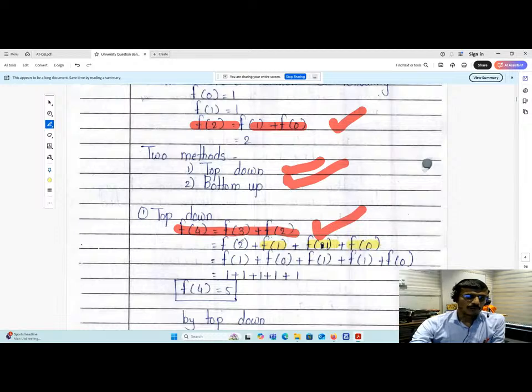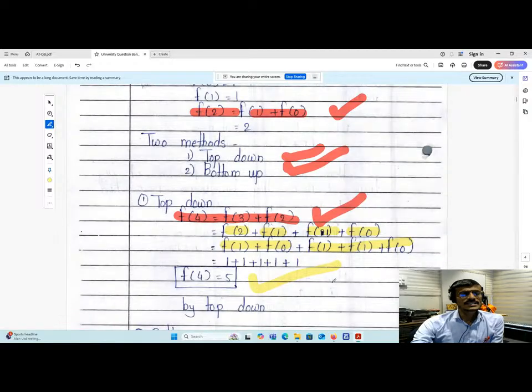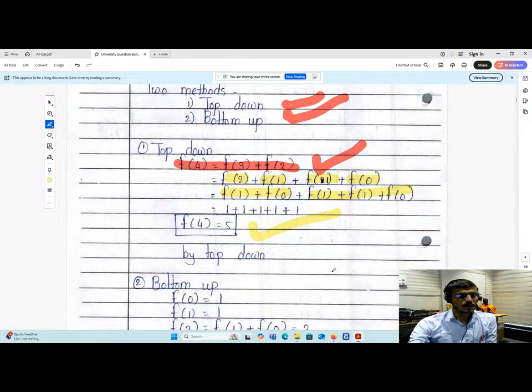So we have to go for f of 2. So this f of 2 will be what? f of 1 plus f of 0, and the above 3 terms are written over there as it is. So 1 plus 1 plus 1 plus 1 plus 1, which is equal to 5. So that is the top-down approach or top-down method.